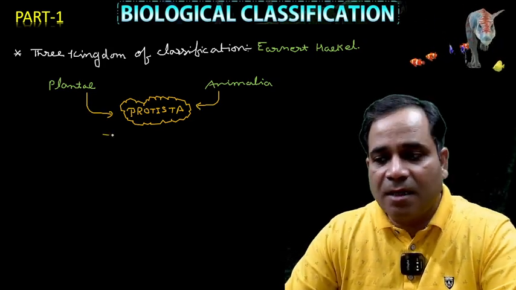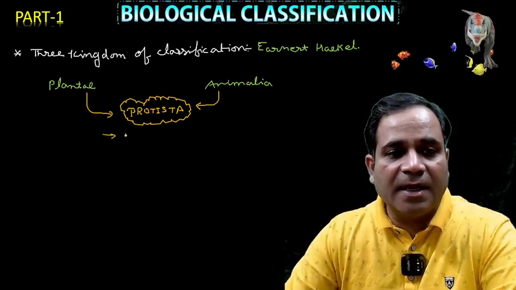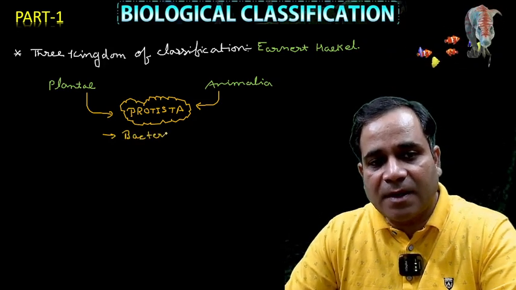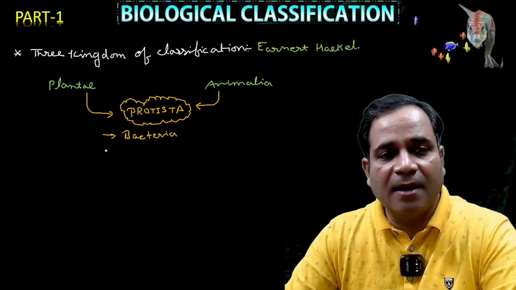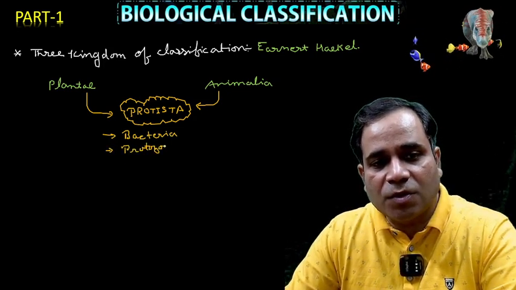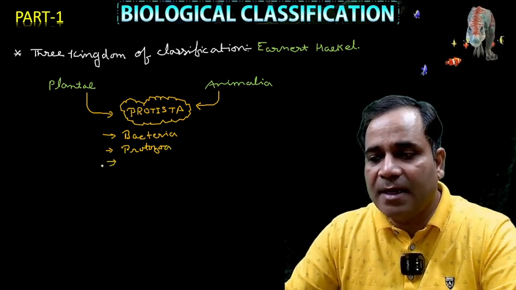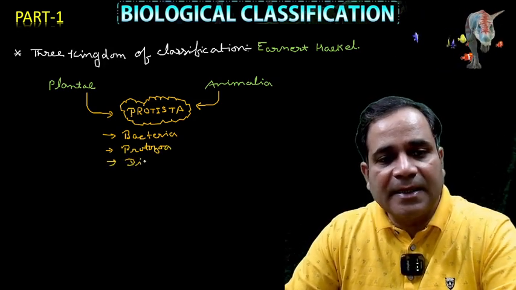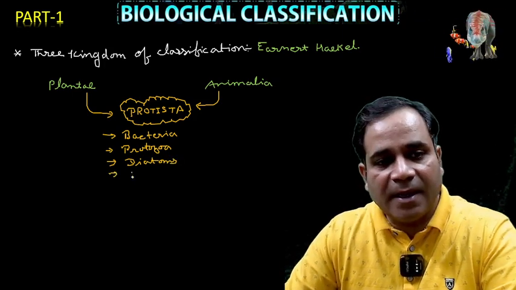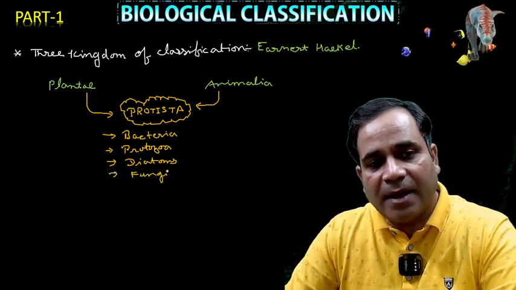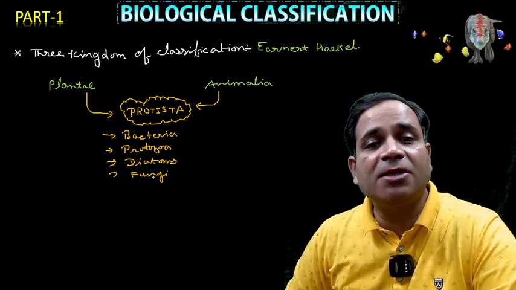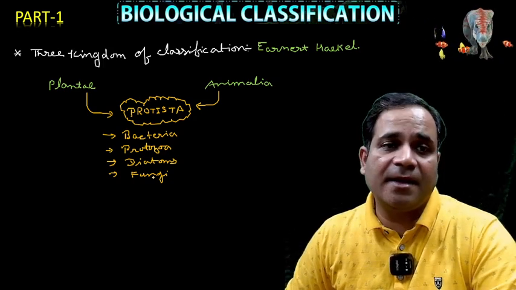In Protista, what do we include? Bacteria. Protozoa. Diatoms. Fungi. All are protists here, according to the three kingdom classification given by the scientist Ernest Haeckel, my dear. Correct?